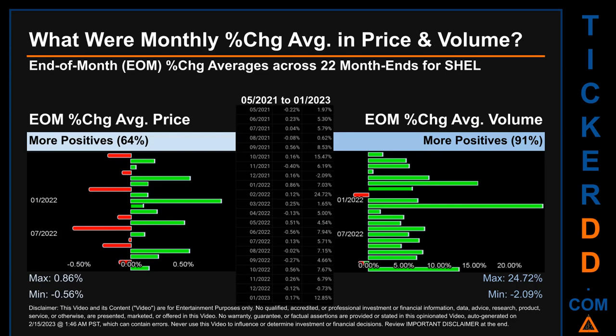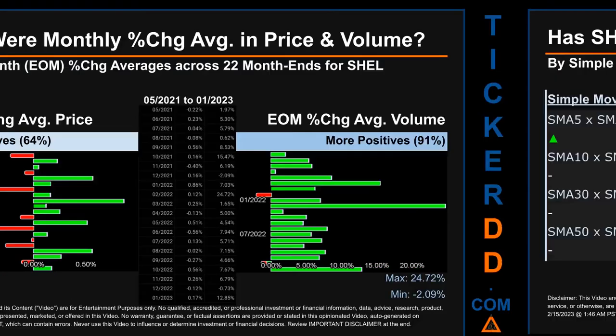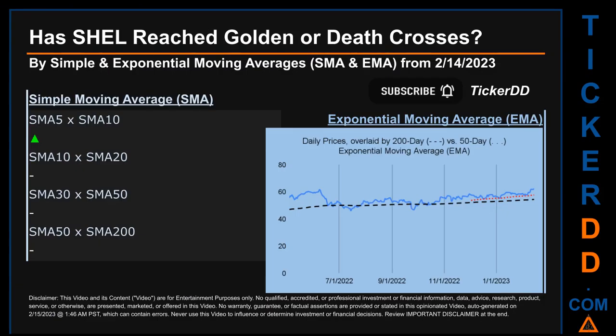Price saw an end-of-month max of 0.86% in average percentage change, along with a minimum of -0.56%. For volume, the maximum and the minimum monthly percentage change were respectively 24.72% and -2.09%.